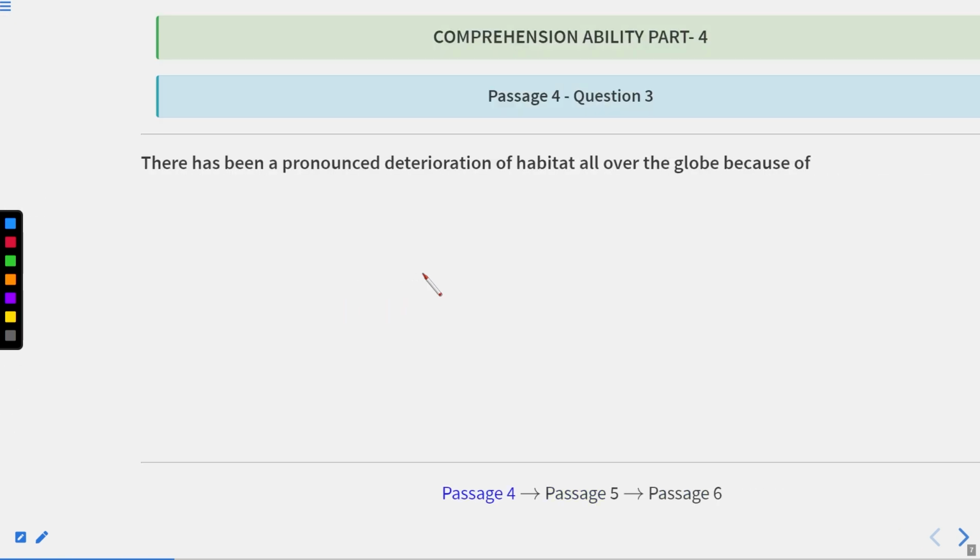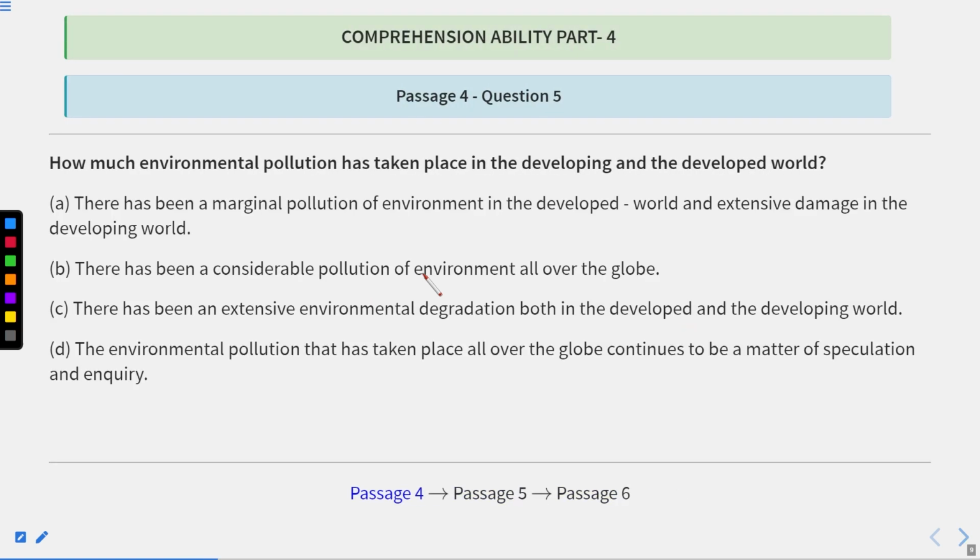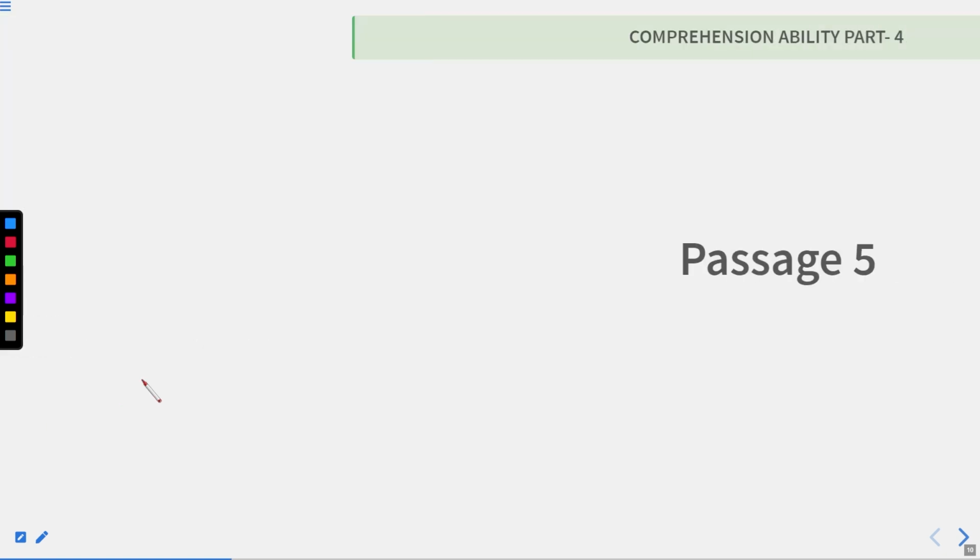So let us get back to the question. It is D, that the environmental pollution that has taken place all over the globe continues to be a matter of speculation and inquiry. Now let us move to the next question.